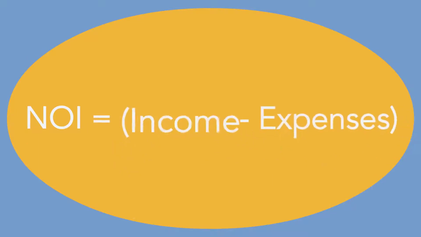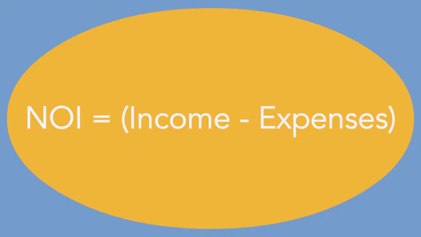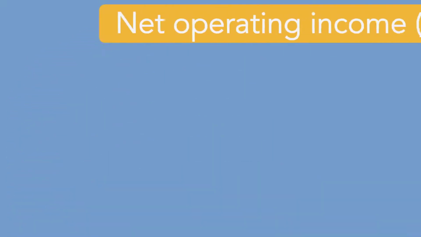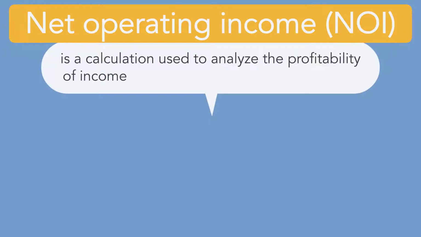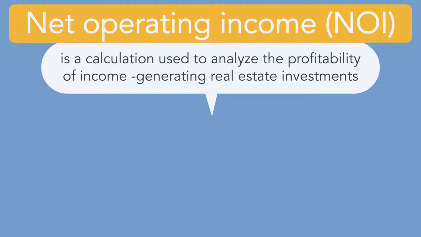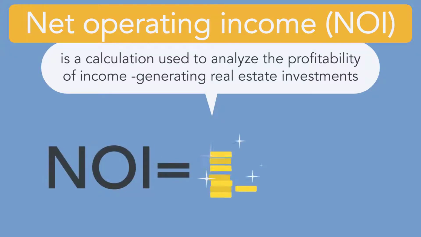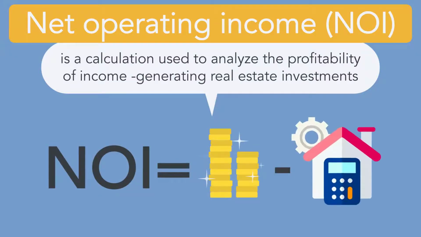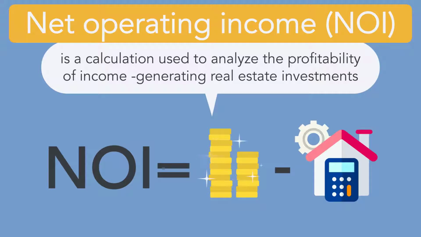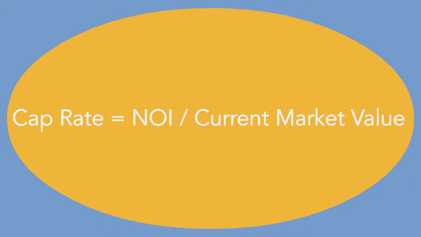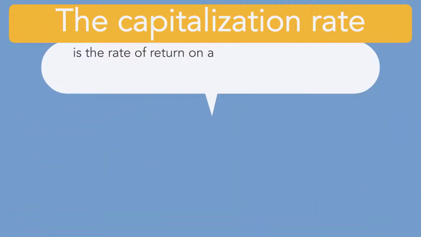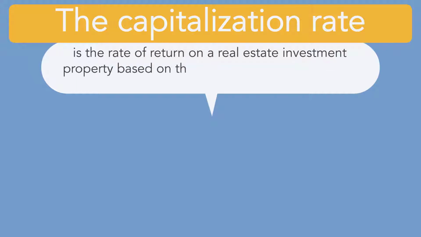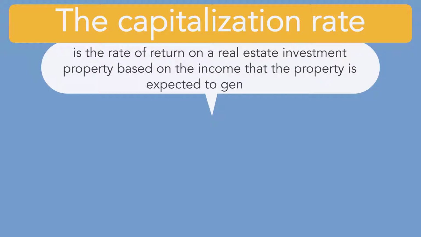NOI equals income minus expenses. Net operating income, NOI, is a calculation used to analyze the profitability of income-generating real estate investments. NOI equals all revenue from the property minus all reasonably necessary operating expenses. Cap rate equals NOI divided by current market value. The capitalization rate is the rate of return on a real estate investment property based on the income that the property is expected to generate.